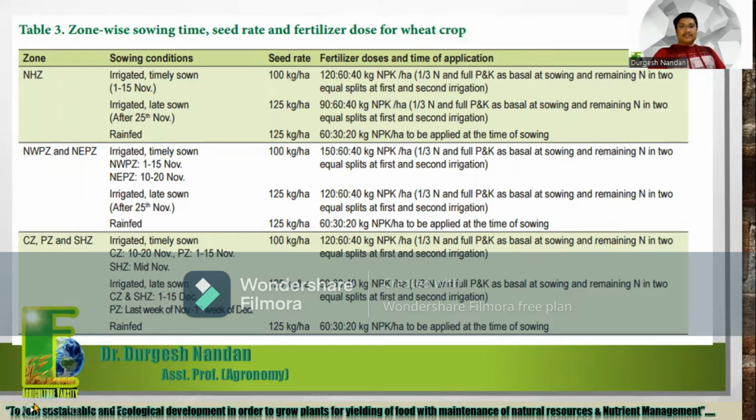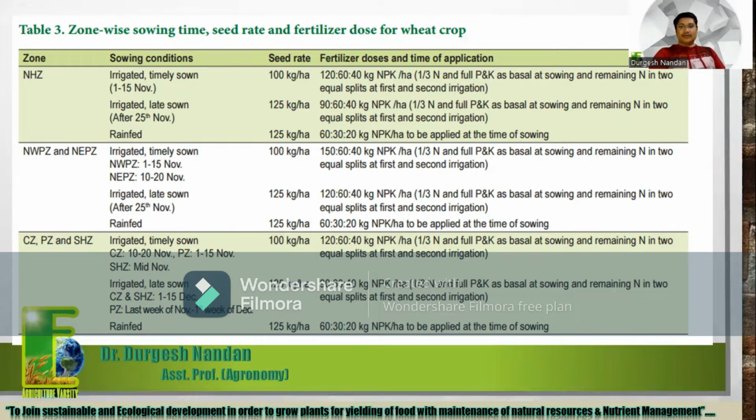Now, zone-wise sowing time, seed rate, and fertilizer dose is also given. After that, we will study the manures and fertilizers, what amount is required, and the dose of recommended fertilizers is also given here. So, according to the zone, North Hill zone, the sowing condition is irrigated timely sown. Timely sown is a period of 1 to 15 November, which means the first fortnight of November. If we talk about the late sowing condition, that is after 25th of November.